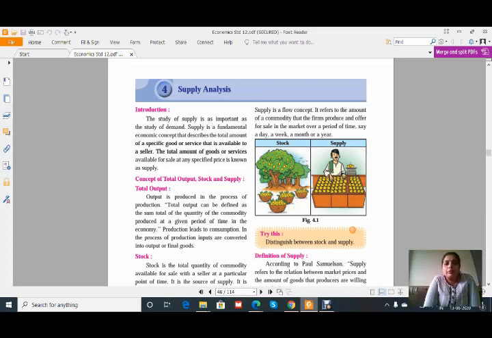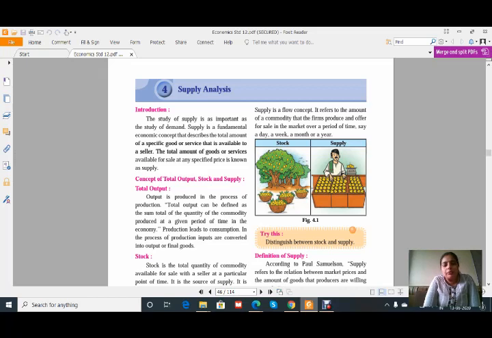See, already we have completed third B chapter. Now we start with the supply analysis. See, we completed the demand analysis and the elasticity of demand, third A and third B. That means fourth chapter we have already completed. Now the next one is supply analysis.